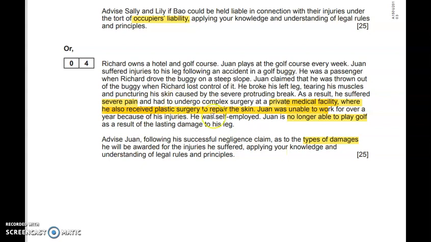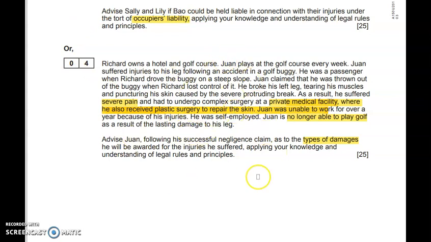and you could talk about the pain and suffering that he's received as a result of this, and also talk about pecuniary damages, loss of future earnings, because he's no longer able to work. So hopefully you're thinking about the sum where they use the multiplicand and the multiplier, and the number of years for which the claimant is likely to have worked, multiply it together to work out future losses. So you needed to talk about different types of damages here.